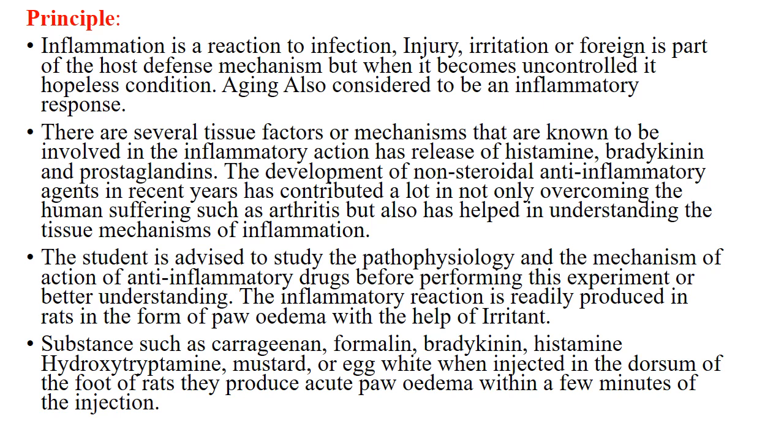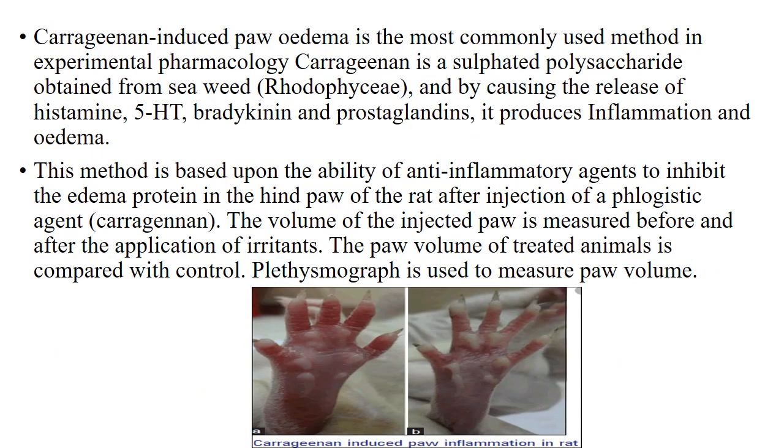The student is advised to study the pathophysiology and the mechanism of action of anti-inflammatory drugs before performing this experiment for better understanding. The inflammatory reaction is readily produced in rats in the form of paw edema with the help of irritants. Substances such as carrageenan, formalin, bradykinin, histamine, hydroxytryptamine, mustard, or egg white, when injected in the subplantar region of the foot of rats, produce acute paw edema within a few seconds of the injection.